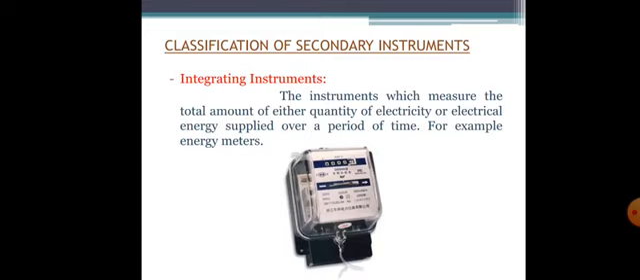So the next one is your integrating instrument. Actually, this integrating instrument will measure the total amount of either quantity of electricity or the electrical energy supplied for a period of time. So that is your energy meter. Particularly, we can say a big example of an integrating instrument is your amp-hour meter, or another meter called the energy meter. It will measure your electrical energy for a particular period of time. That is your integrating instruments. So these are the three classifications of secondary instruments.